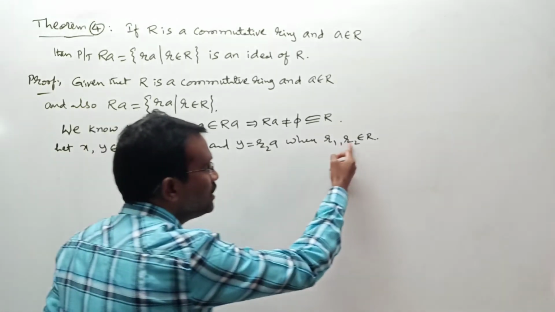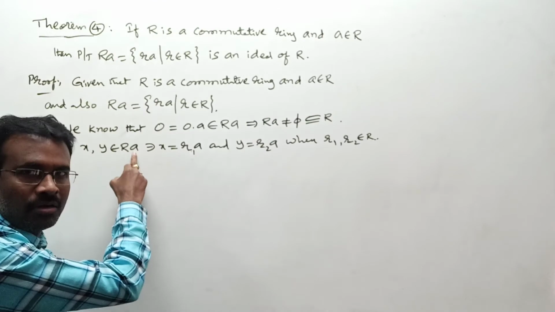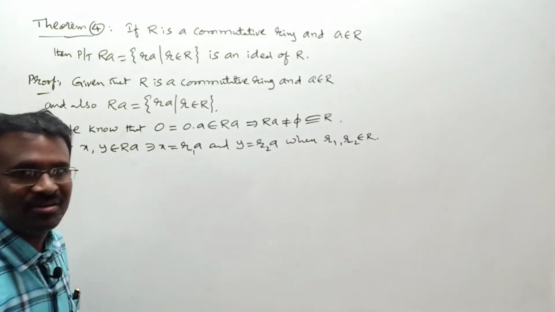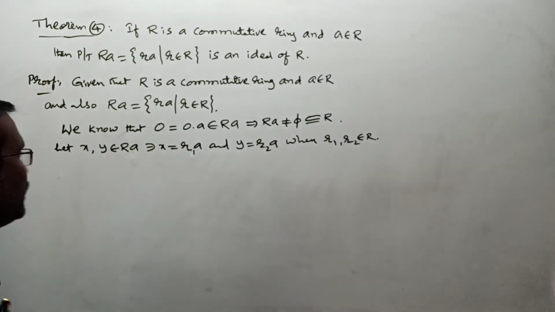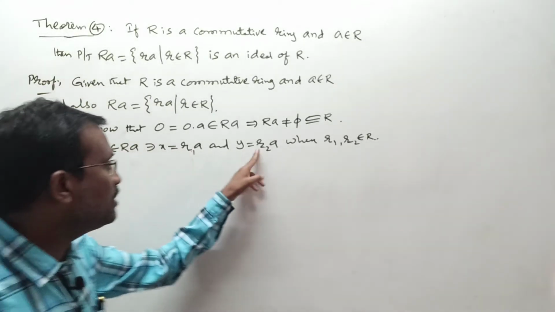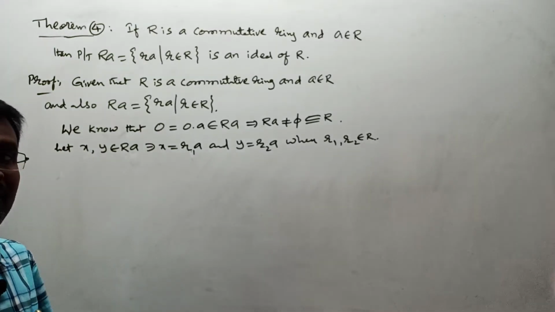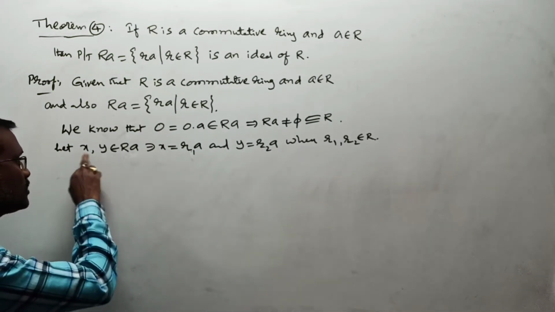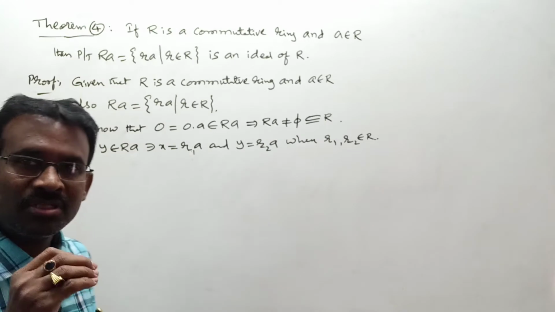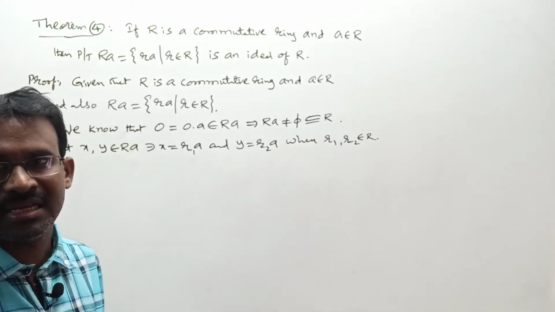Here R2 is an element of R, so R2 into A should be an element of RA or not. That we take as Y. Understood or not? We take two elements X and Y in RA, so those two should be in the form of RA set elements. That we proceed. Our first condition is whenever X comma Y belongs to RA, we must show that X minus Y belongs to RA. That is the common area for the left and right ideal condition.